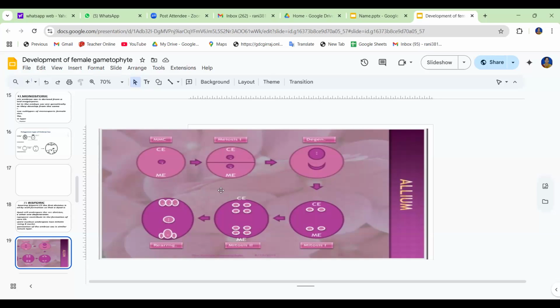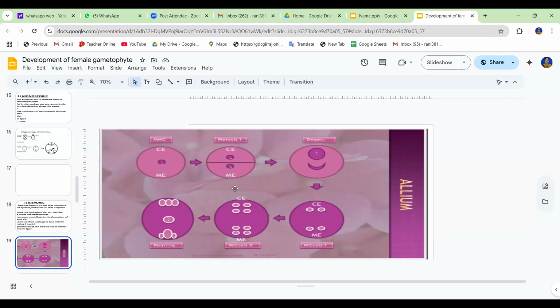In the monosporic type, only a single cell takes part in the complete development of the embryo sac, but in the bisporic type, two cells take part in the development of the embryo sac. That is the difference. The two cells are called the dyad cells, formed after meiosis 1. Since there is no wall formation at the end of meiosis 2, both the megaspore nuclei formed in the functional dyad cell will take part in the development of the embryo sac.